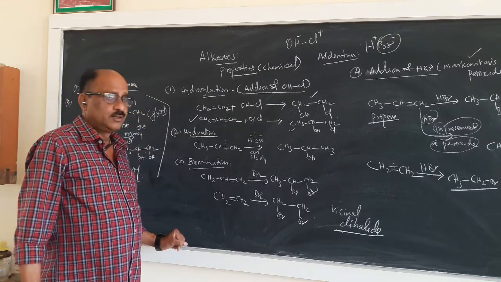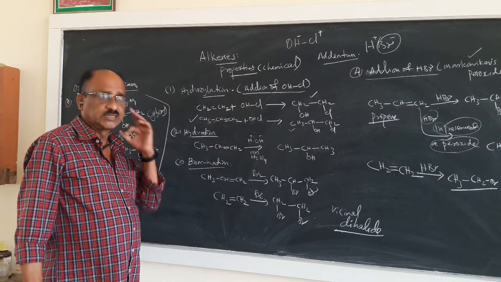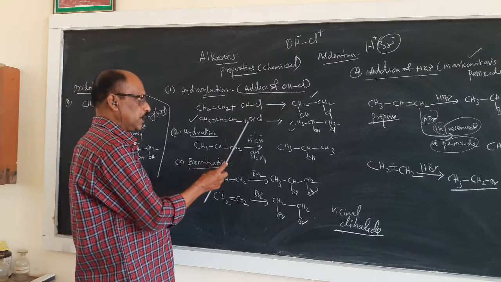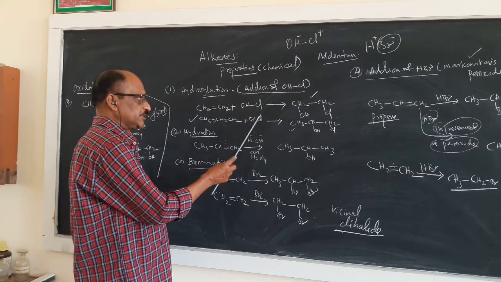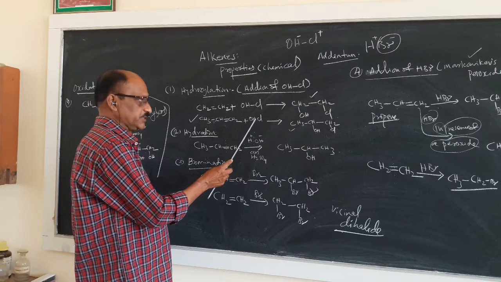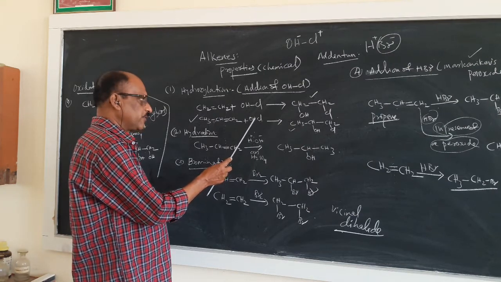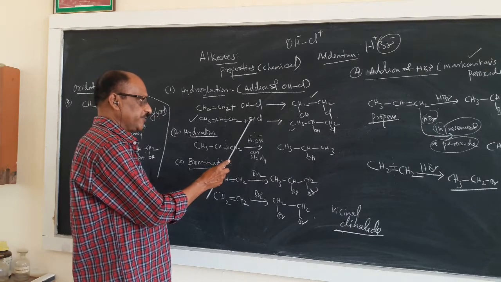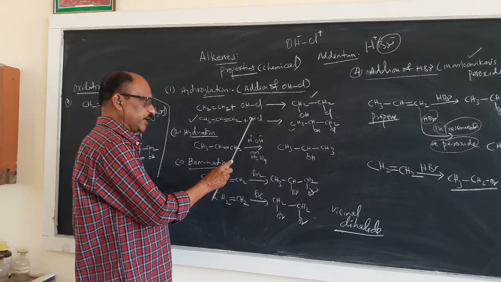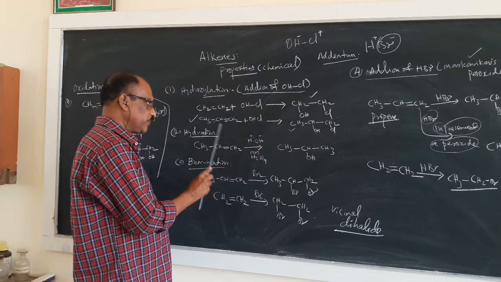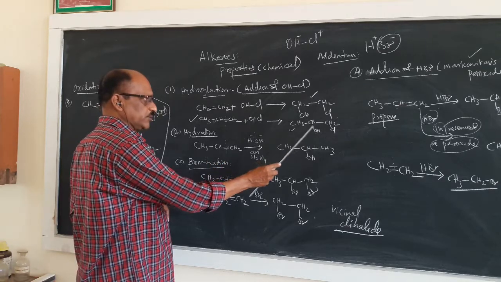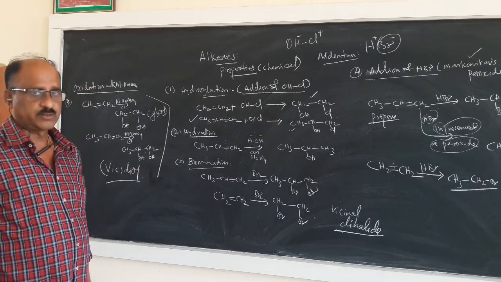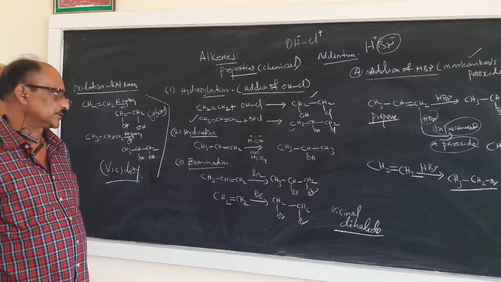I can state the rule now: the negative part of the addendum, OHCl in this case, will add to the least hydrogenated carbon atom. If you compare OHCl, OH is more negative than Cl. So OH will add to the least hydrogenated carbon atom. I will explain Markovnikov's rule at the last.